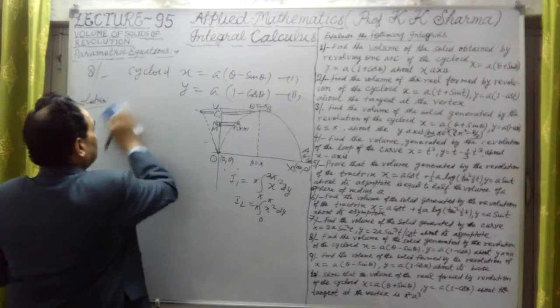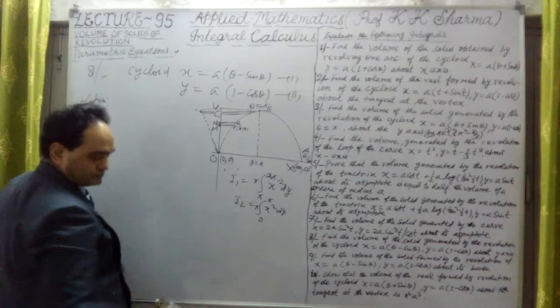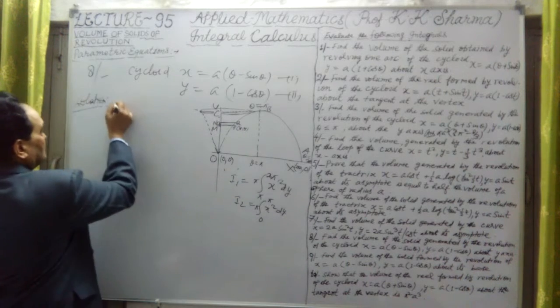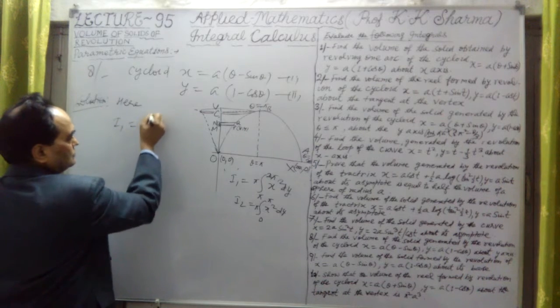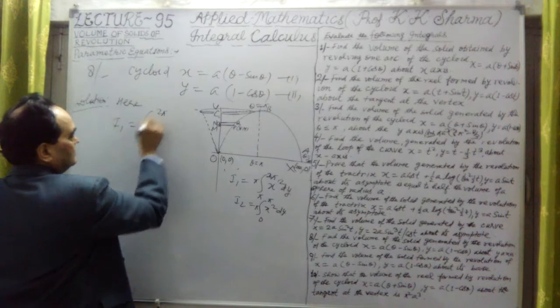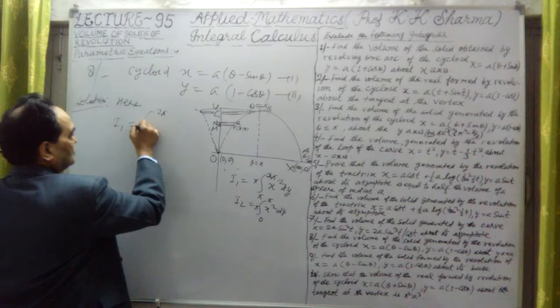So let me now find out I1 here. This I1 is equal to pi to 2 pi limits, and this is pi into x square.